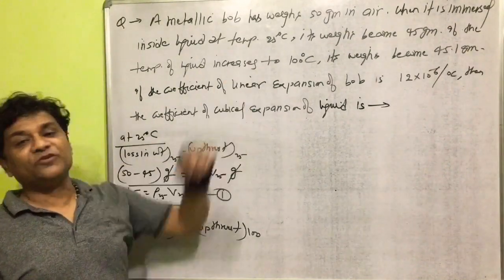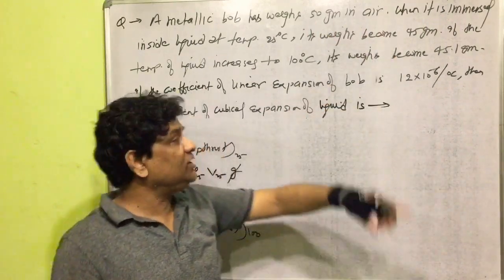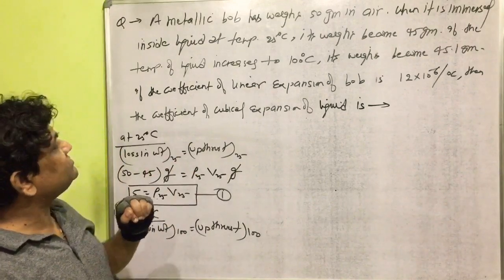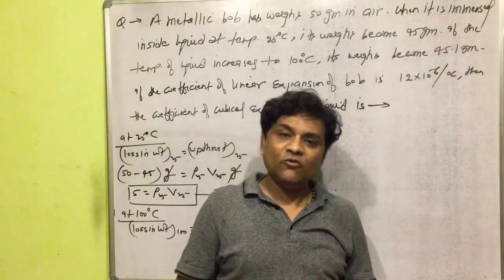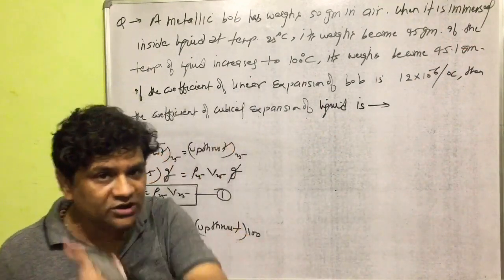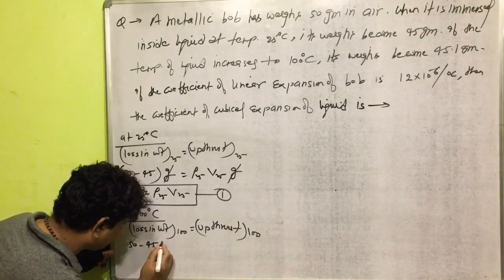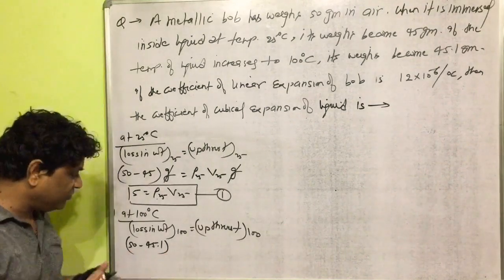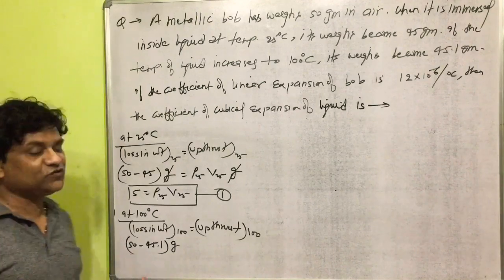It will come again from the question here. The weight of a metallic bulb in air is 50 gram. When the temperature increases to 100 degrees Celsius, its weight becomes 45.1 gram. So the loss in weight will be 50 minus 45.1 gram. This is the loss in weight. If we multiply by gravity, we convert it into loss in weight,